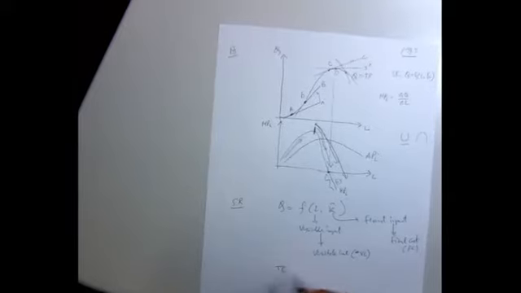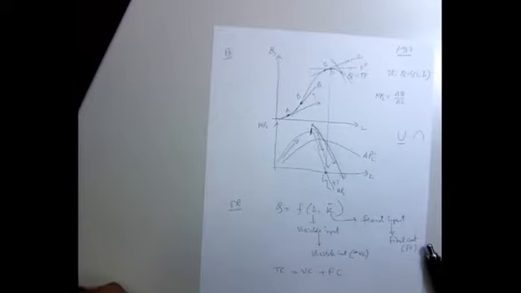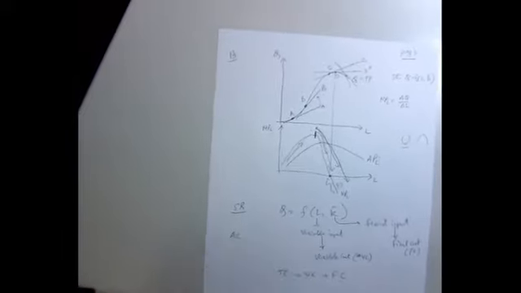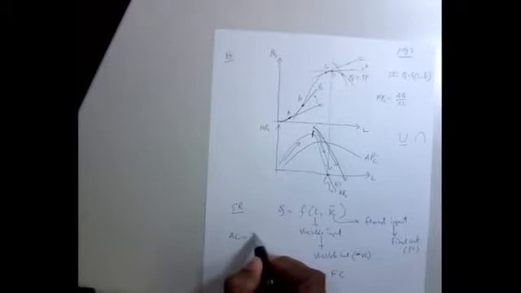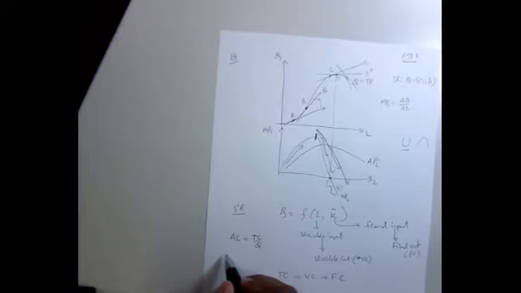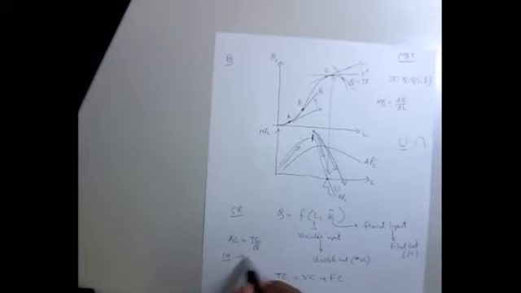So what will be my total cost then? Well, my total cost will be variable cost plus fixed cost. Is that clear? Now I'm questioning, okay, what will be my average cost? By definition, the average cost is nothing but total cost divided by Q. So what does that mean? Suppose I produce 10 units of output, right? So my Q is 10.